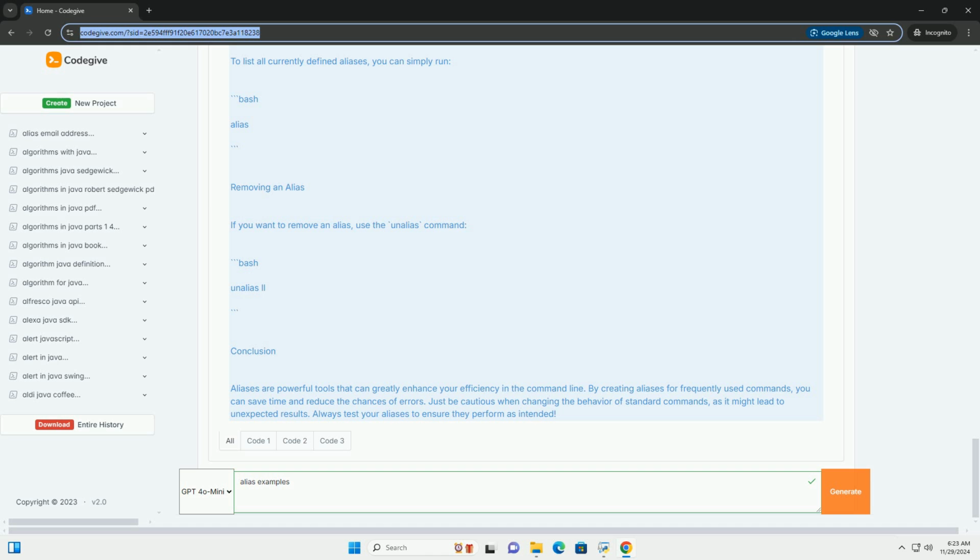Conclusion. Aliases are powerful tools that can greatly enhance your efficiency in the command line. By creating aliases for frequently used commands, you can save time and reduce the chances of errors. Just be cautious when changing the behavior of standard commands, as it might lead to unexpected results. Always test your aliases to ensure they perform as intended.